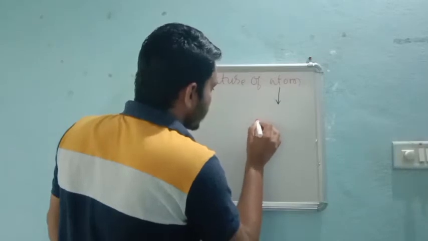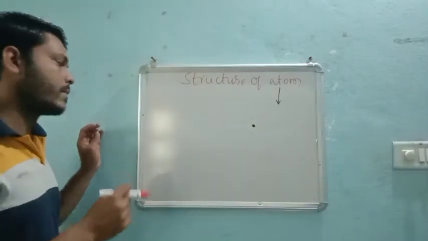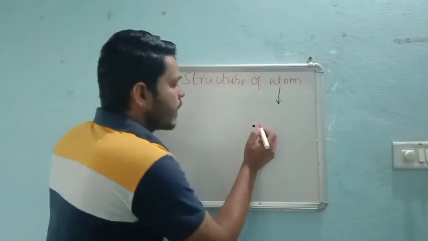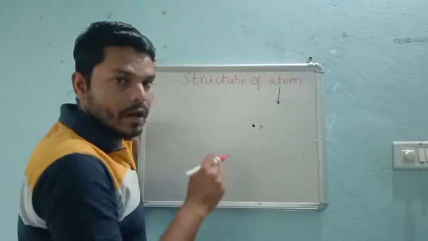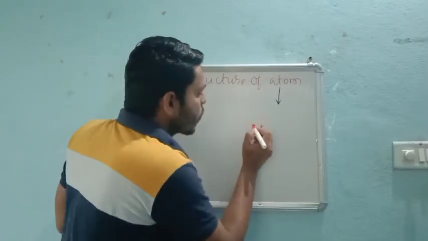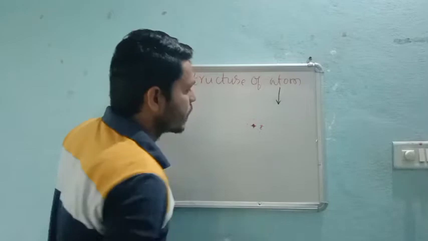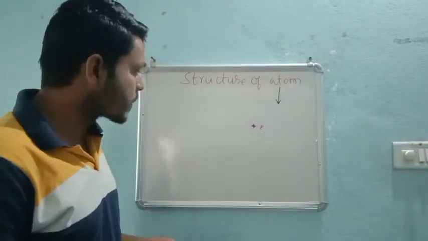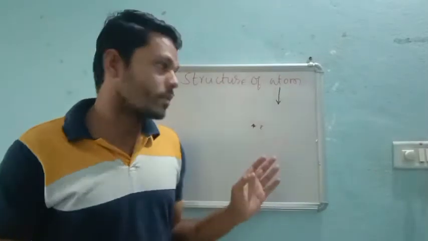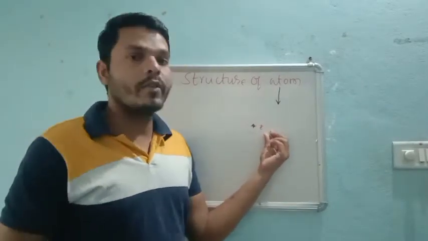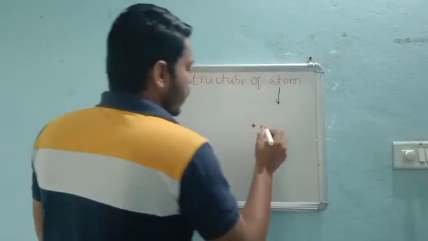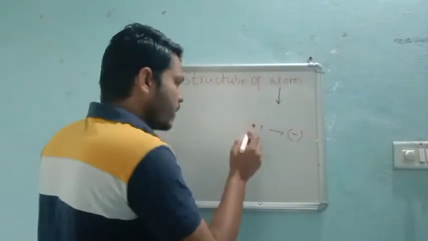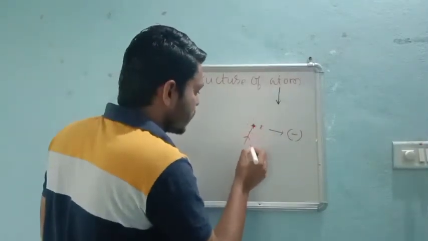If I show you a general diagram of the atom, the electron will always be revolving around it. And students, I repeat once again from the basic classes, remember this point: electron always carries a negative charge, and protons and neutrons are present in the nucleus.